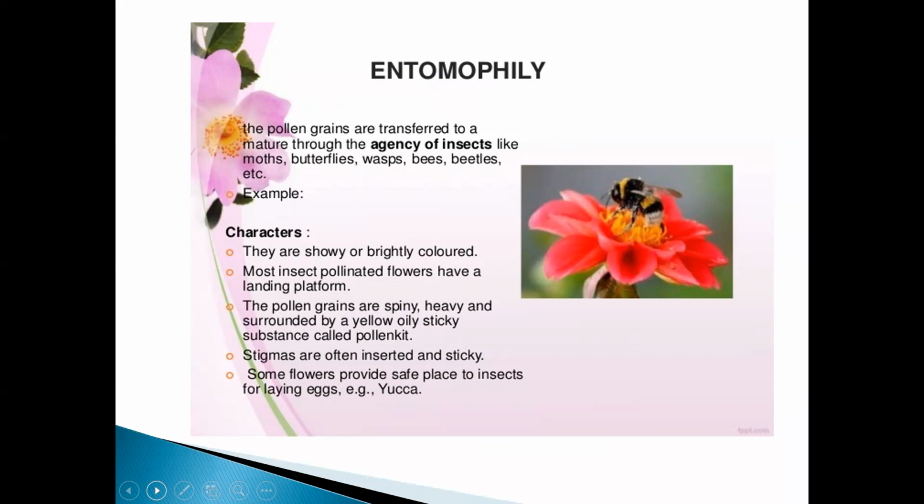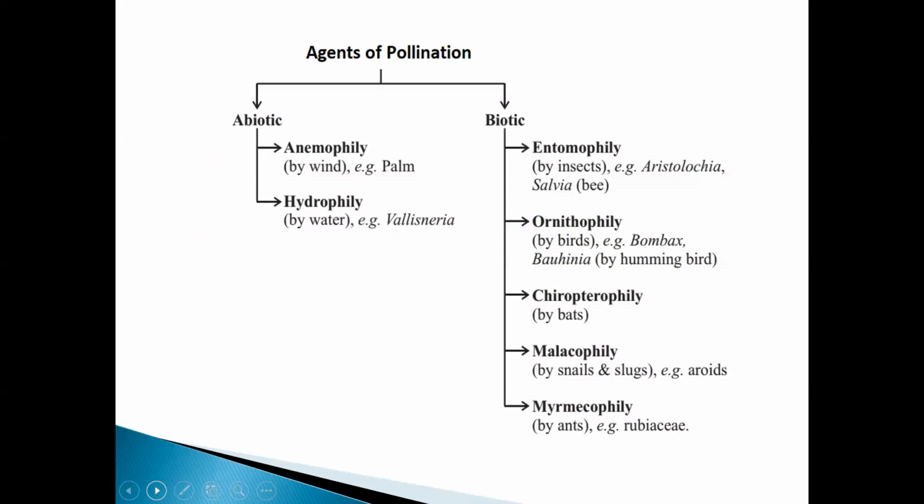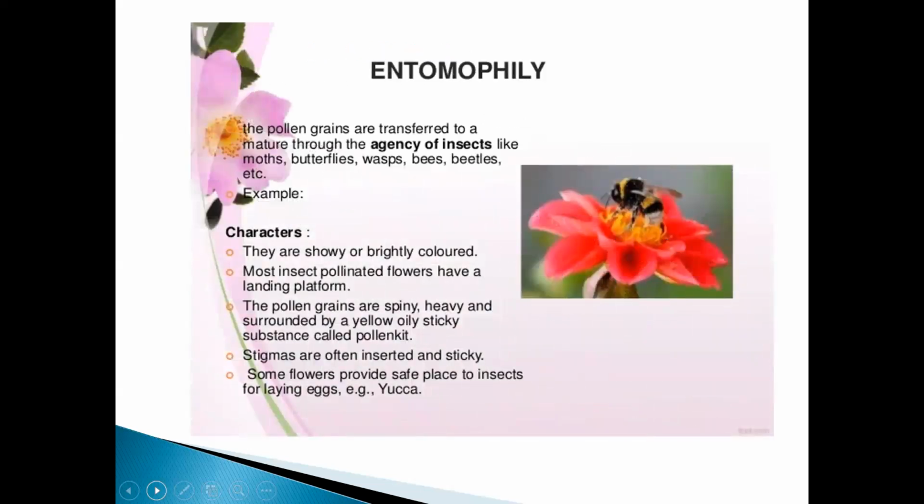For example, entomophily, ornithophily, malacophily, and other different types of pollination that we are going to study, everything comes under zoophily.